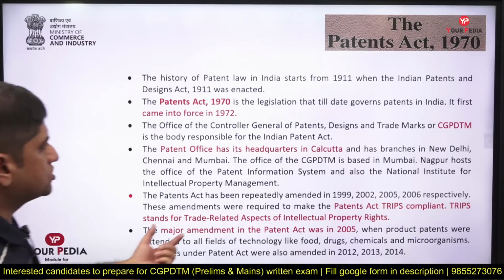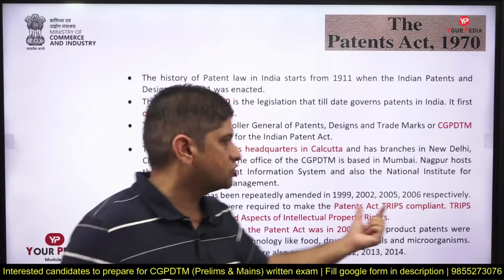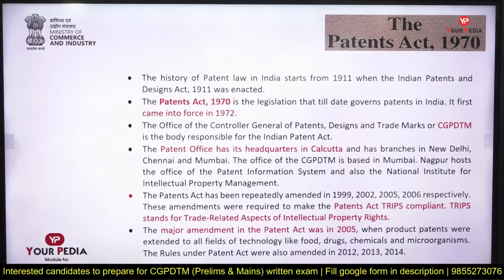A question can come in this exam on where the National Institute of Intellectual Property Management is located, and you will say it is in Nagpur. And what is this office all about? This is a patent information system, so you should know about that also.